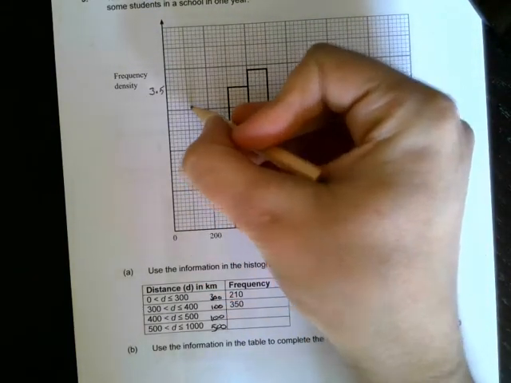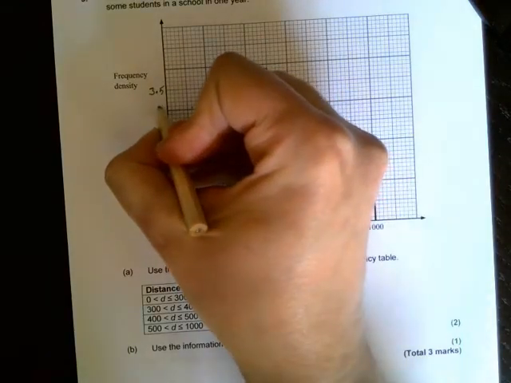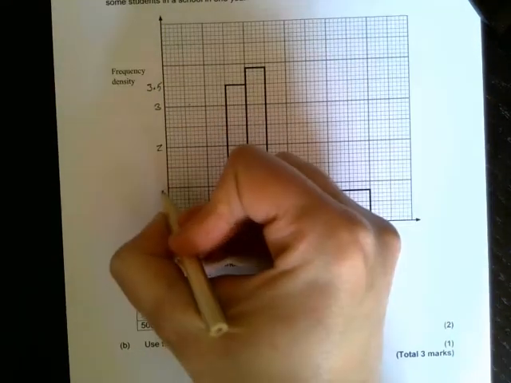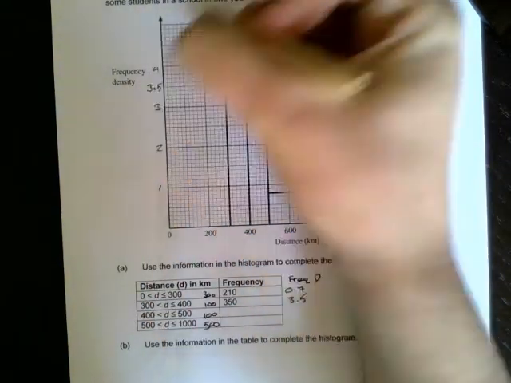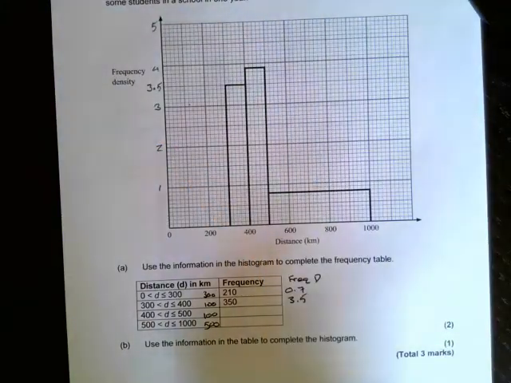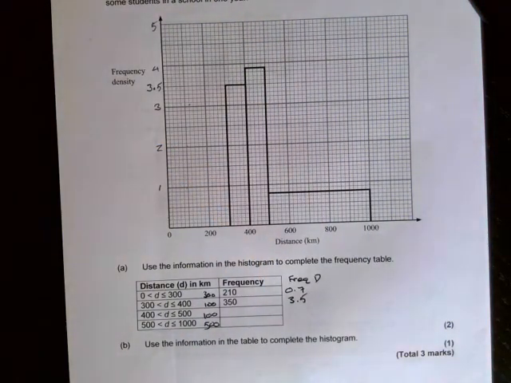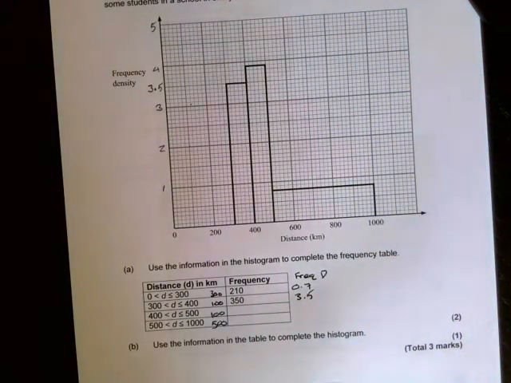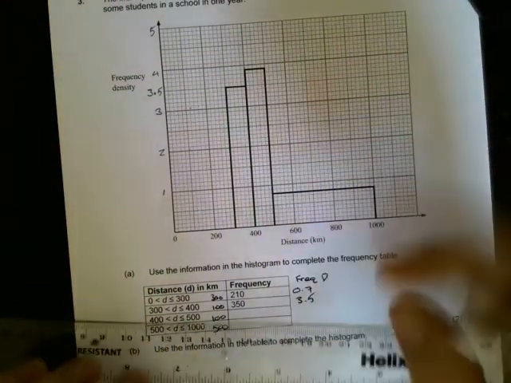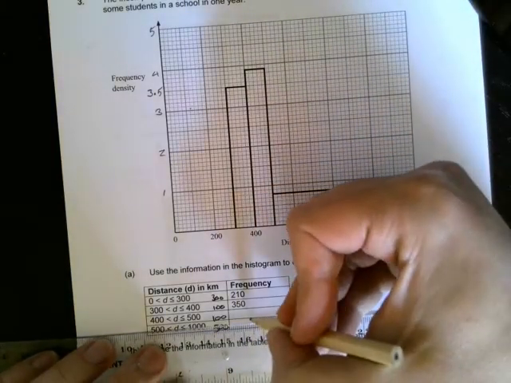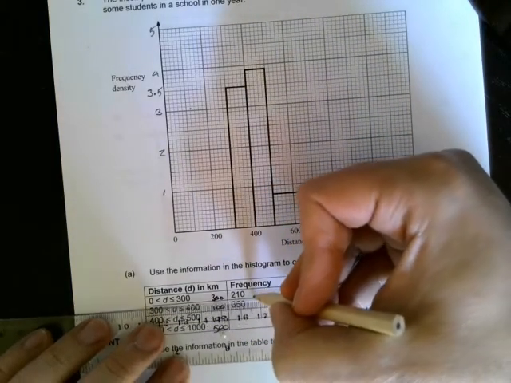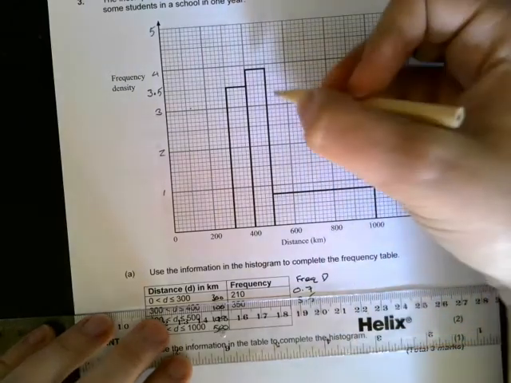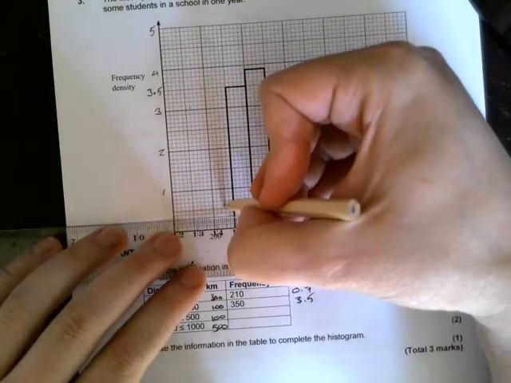1, 2, 3. Oh, lovely. So that means that this is 3, 2, 1, 4, 5 if we needed it, and we could mark on the rest of the 0.5s if you feel the urge. Now that we know this, we can plot the bar for the first one. That has a frequency density of 0.7, so 5, 6, 7.